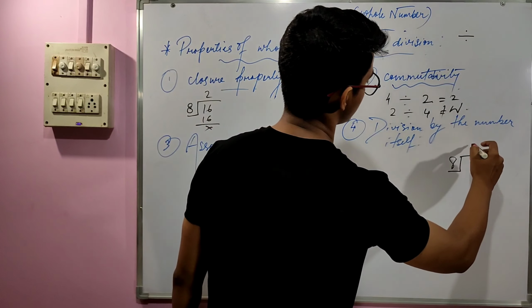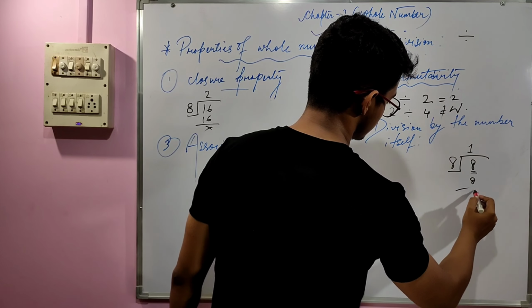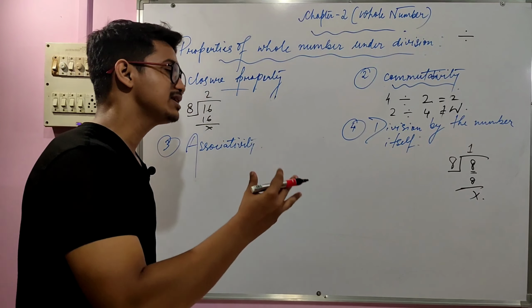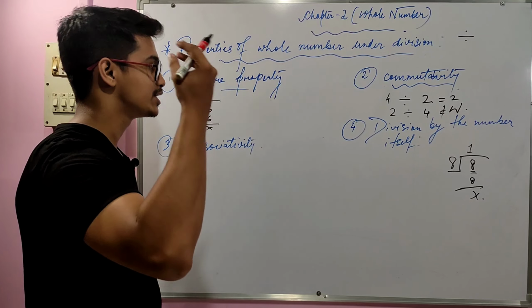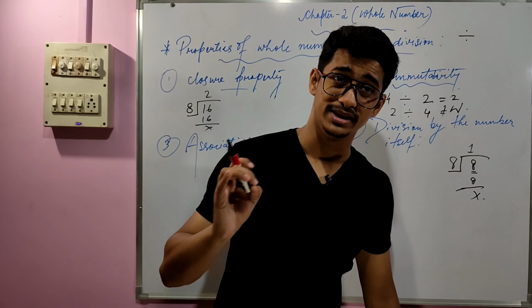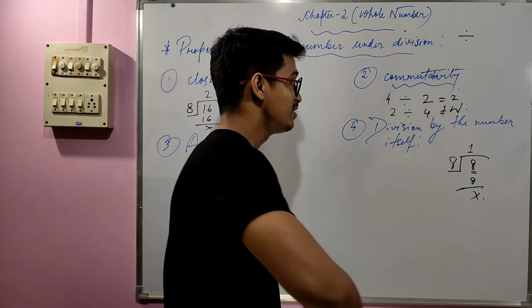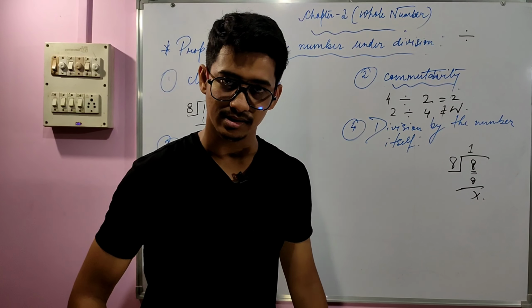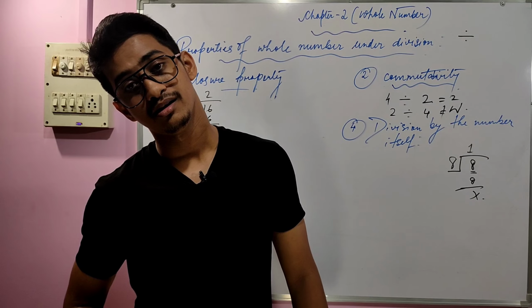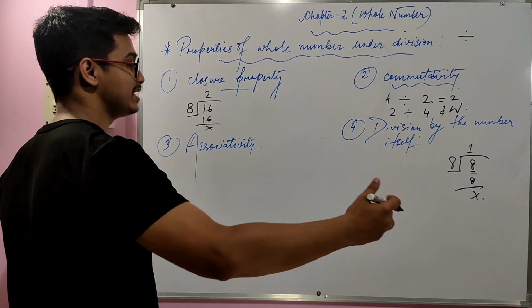So 8 into 1 will give you 8, right? The meaning of this property is that whatever the number is, when it is self-divided, the answer should be 1.